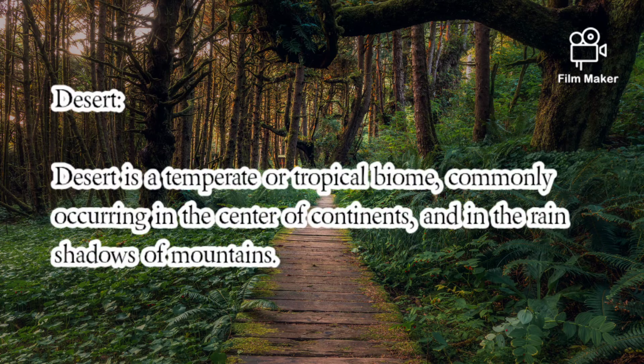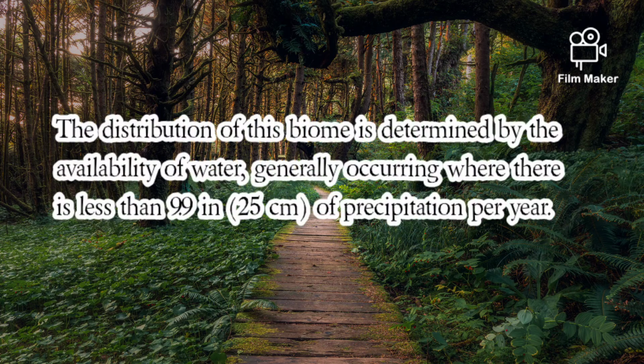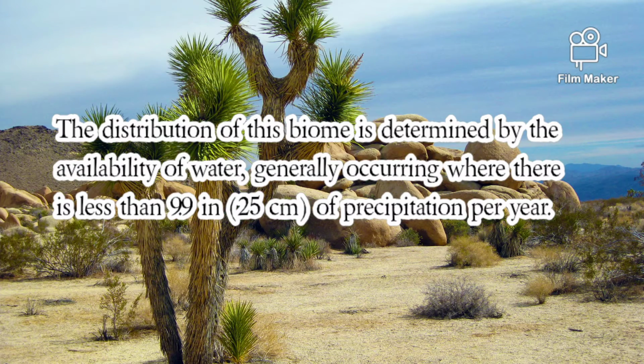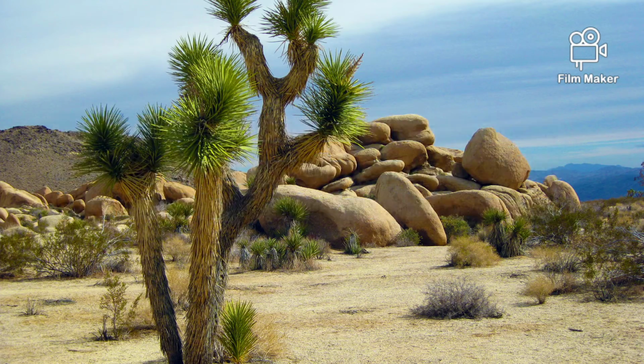Desert. Desert is a temperate or tropical biome commonly occurring in the center of continents and in the rain shadows of mountains. The distribution of this biome is determined by the availability of water, generally occurring where there is less than 9.9 inches of precipitation per year.